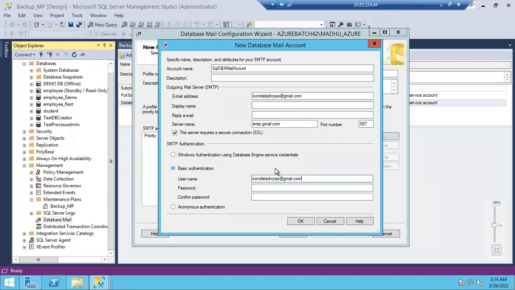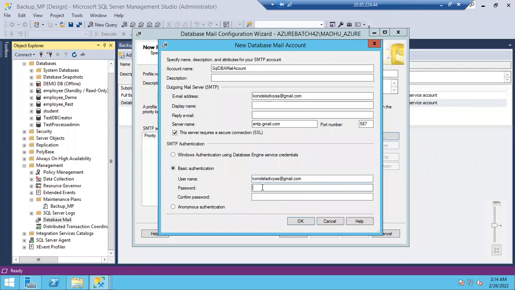You have to give your from account, right? Username you will give, password you will give. This is a password, not a new password. To log into this Gmail ID, whichever password I use, the same password I have to give. Why? Because your SQL server will log into your Gmail ID using the credentials, so you have to give correct credentials. Otherwise, your SQL server can't log into your Gmail account and it can't send the mail.